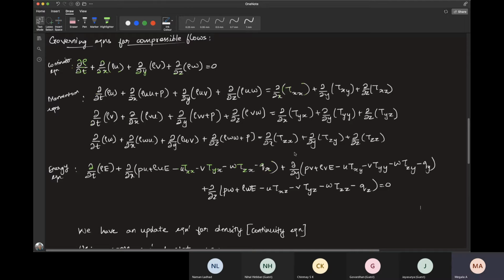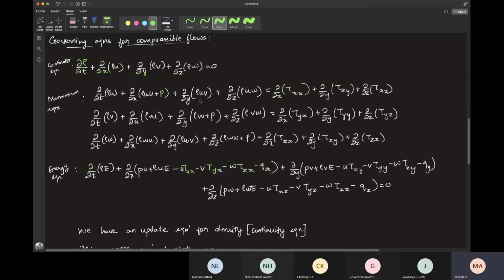Is it okay to say that it's in conservative form? All of these equations, ma'am. Yeah. If you can do a little bit of rearrangement, like you can bring the right hand side to the left, then it can be written in conservative form. Just these terms, if we join them, they can be in conservative form. Yes.